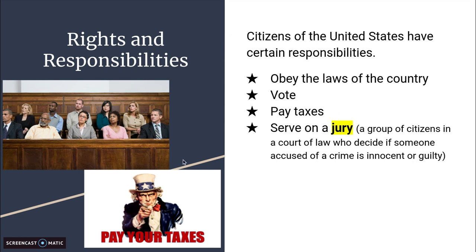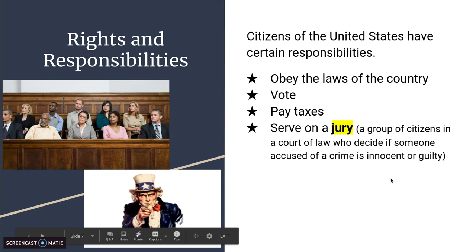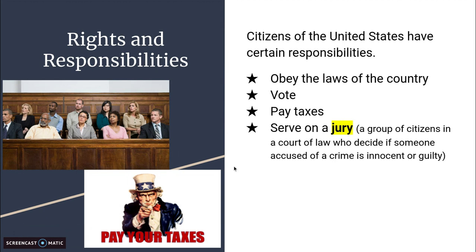This photo is a jury. It is a group of citizens that hear a case and decide if someone accused of a crime is innocent or guilty of that crime. So once in a while, I have to serve on a jury, and so will you when you turn 18.